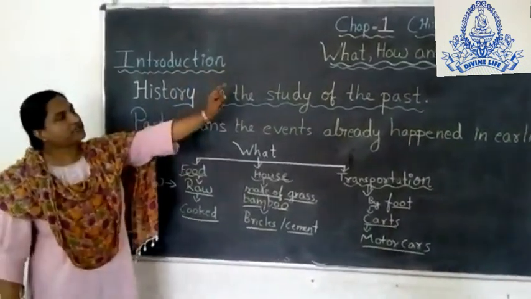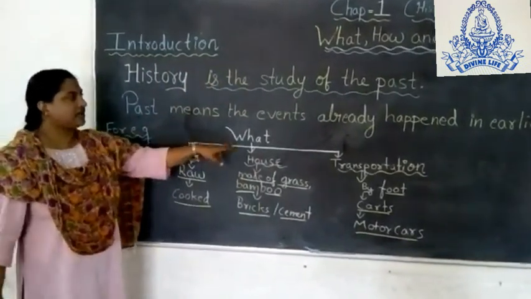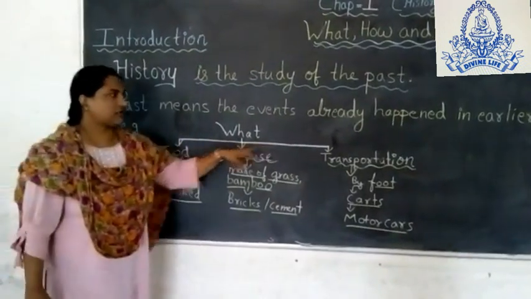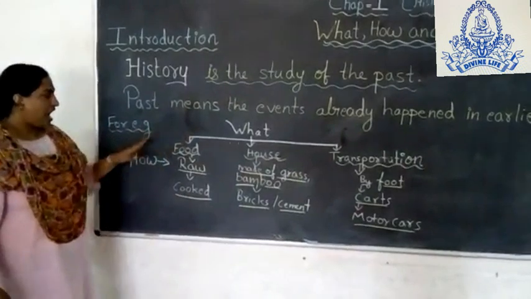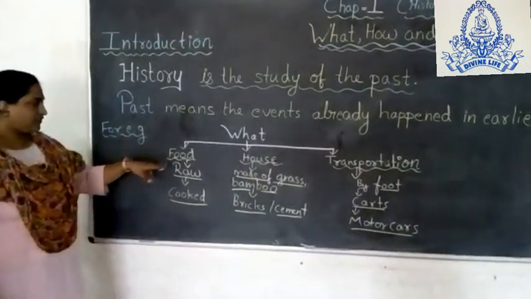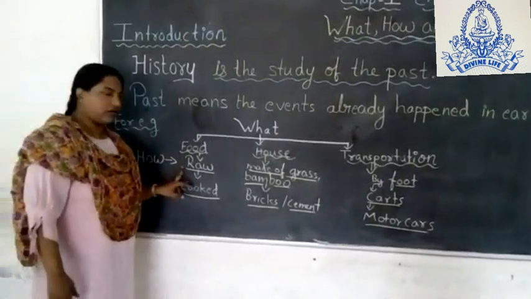Here the chapter deals with what, how and when. So we can take some examples under what, that is food, house and transportation. Now here how, that means how it deals with food. If we see the first, that is raw. Why do I term it raw?